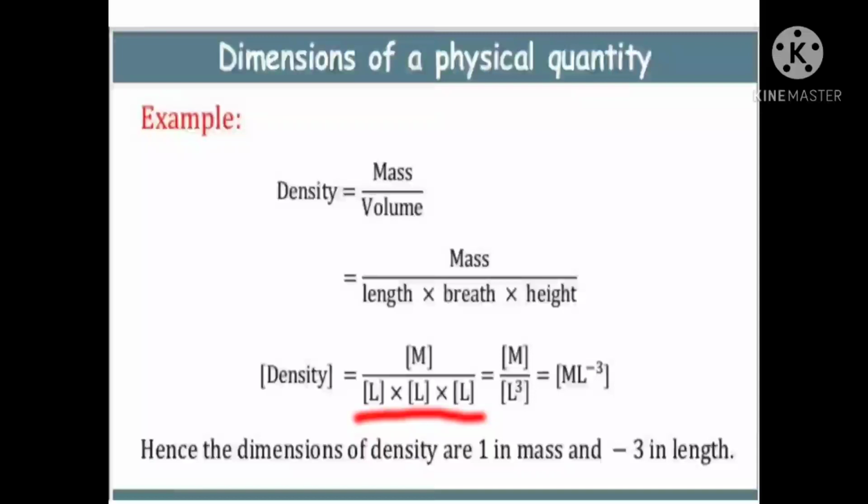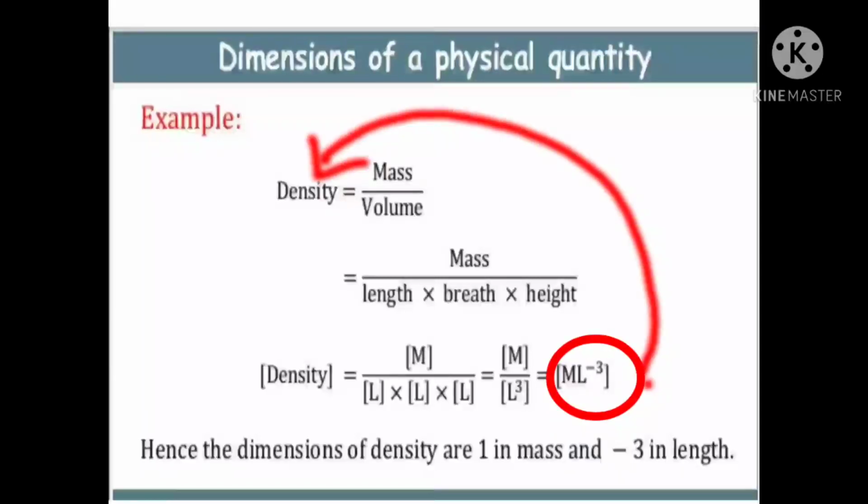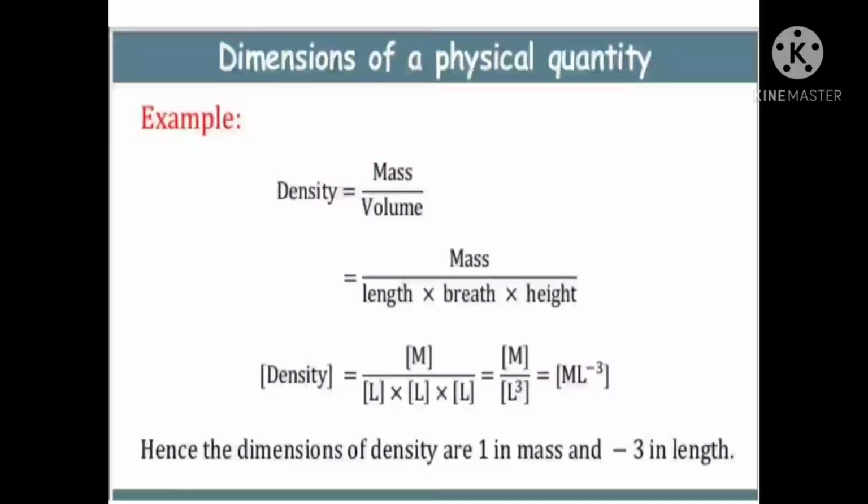Suppose L cubed comes in the numerator, what happens? M L power minus 3. If you take the whole formula, M L power minus 3 is called the dimensional formula for density. Suppose, what is the dimension? What is the power of M? The dimension of density means 1 in mass. That means M power 1, and minus 3 in length.